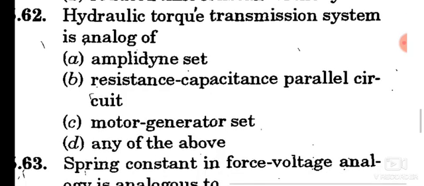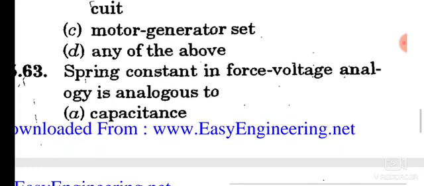Question number 62. Hydraulic torque transmission system is analog of option C, motor generator set. Question number 63. Spring constant in force voltage analogy is analogous to option A, capacitance.